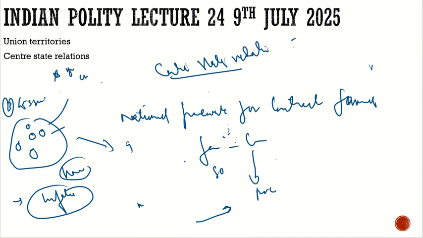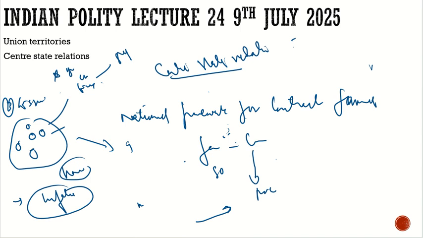Because there is the concurrent list, and in the concurrent list there is entry 33, which says that with respect to trade and commerce, for the public interest, Parliament can also create laws in which they can alter these things. Initially, when the Constitution came in, this entry 33 was there only for 5 years.